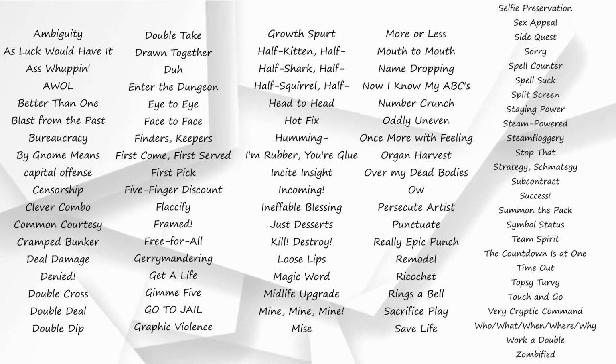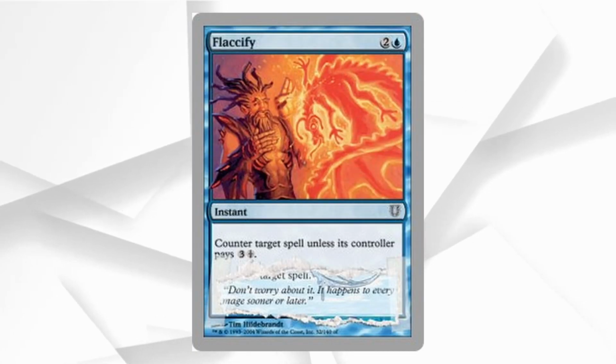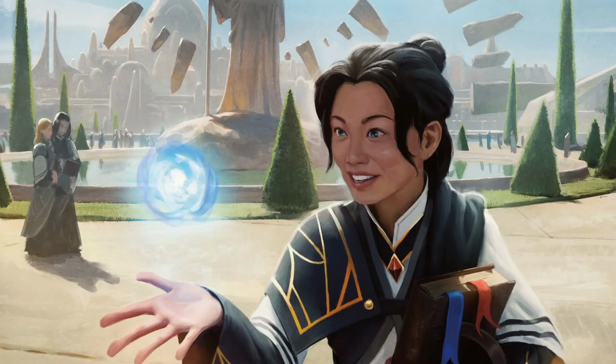Over half of these cards are just concepts like Ambiguity or Ow, and would probably exist in Magic. I do like a lot of them though, like Flassify, which I could easily see being a Strixhaven mage making an opponent's spell look weak.